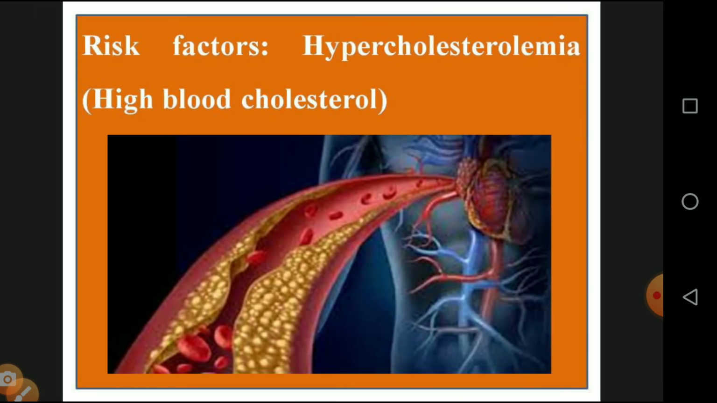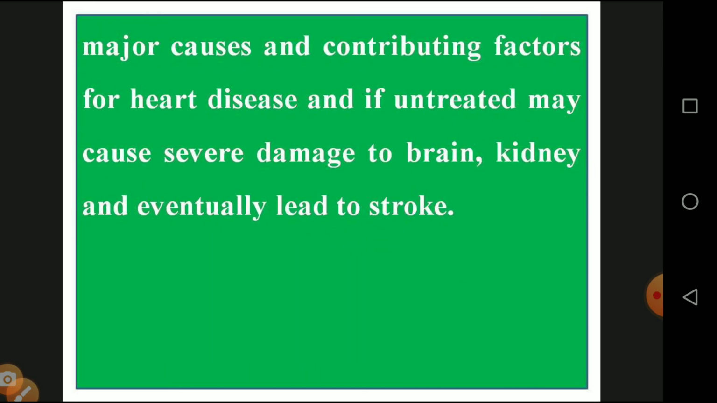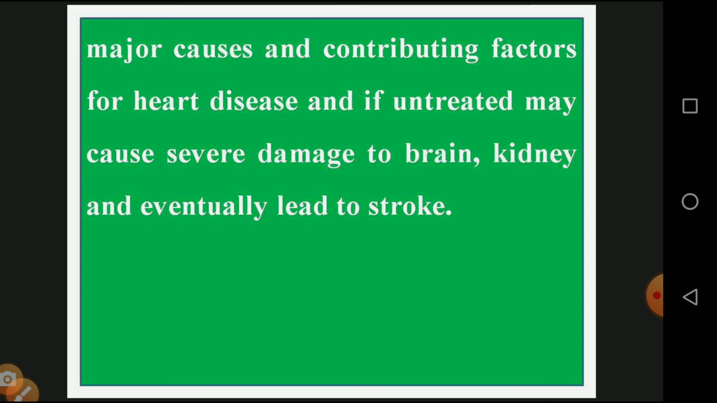Then the risk factor, hypercholesterolemia, high blood cholesterol, the yellow colored substance is shown in this diagram. The cholesterol is deposited in the arteries and veins, and then blood flow is blocked. The second one, high blood pressure, hypertension, also causes some problems in our heart. The major cause and contributing factor of heart diseases, if untreated, can cause severe damage in the brain. Some heart diseases create severe damage in the brain and kidney, and eventually lead to stroke, and an inactive state of the leg and hand. These are the major contributing factors of heart diseases.